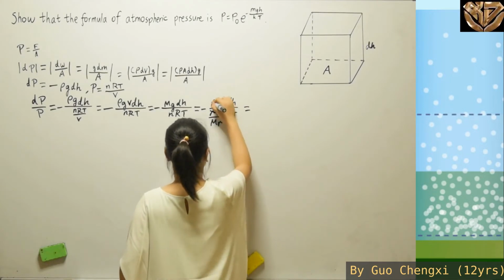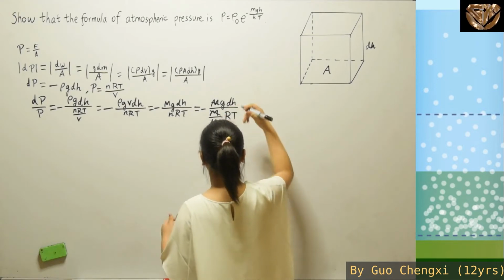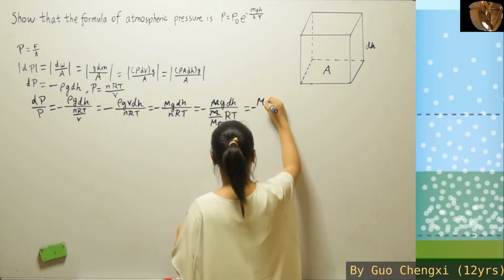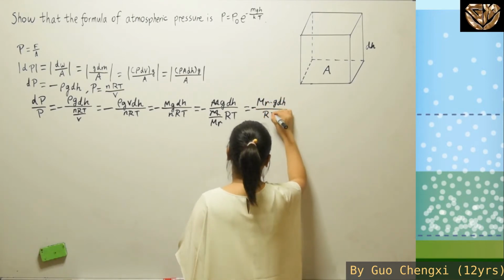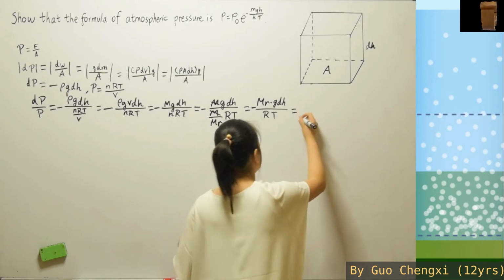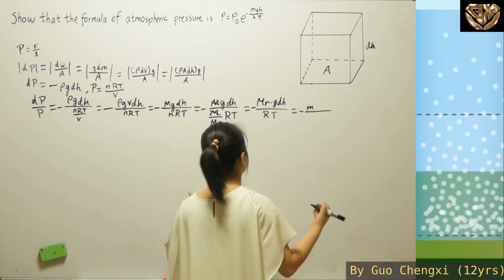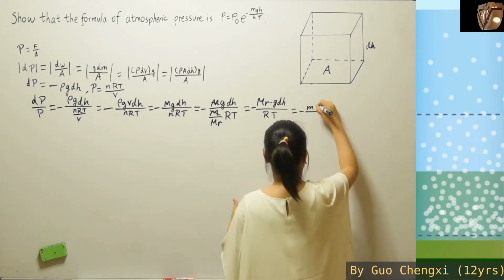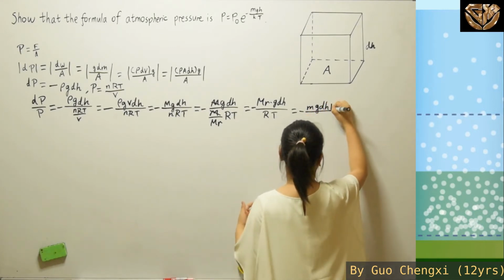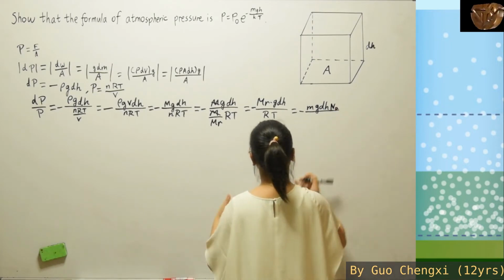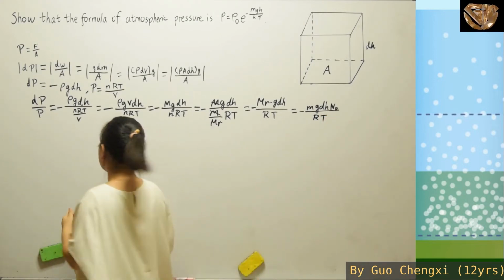So apparently the two capital M's can simplify, and this will be the reciprocal to the numerator, which will become MR times g dh over RT. So what is MR equal to? Molar mass is equal to the mass, so the small m is the mass of one molecule, and then it will be times g dh, and then it will also be times Na. Wondering what Na is? It is the Avogadro's number.